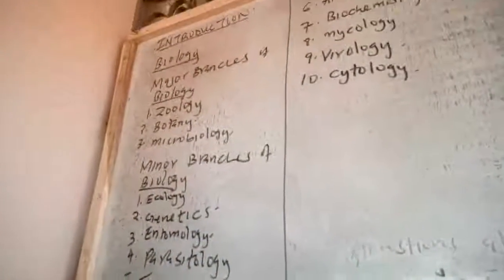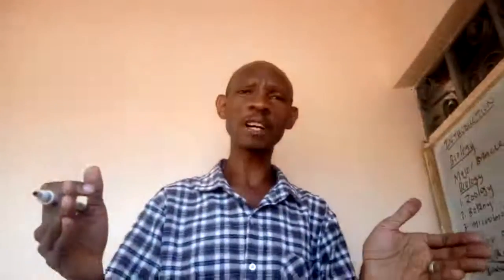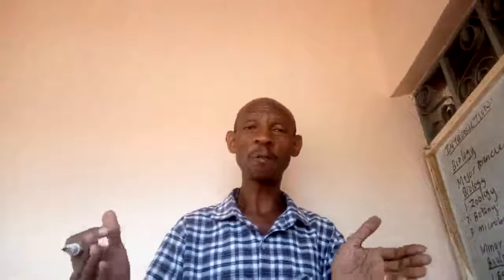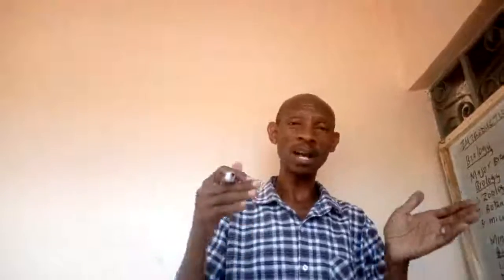What about taxonomy? Taxonomy is the fifth minor branch of biology. Taxonomy refers to an area of biology that deals with the study of classification of organisms. That is what we refer to as classification.